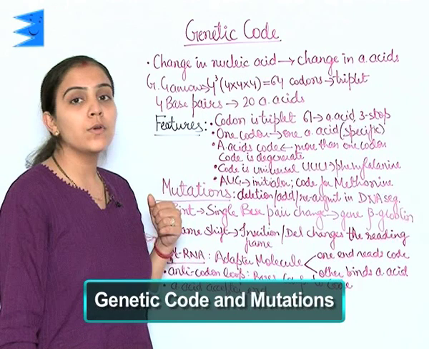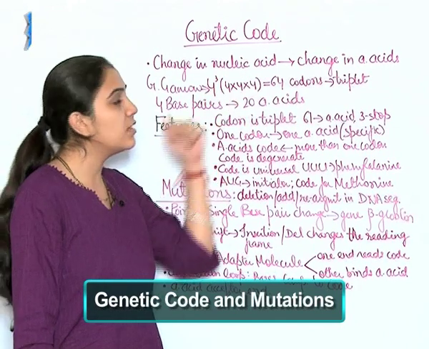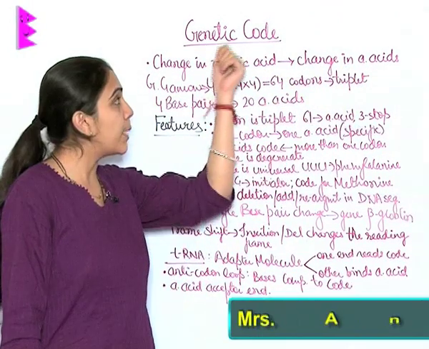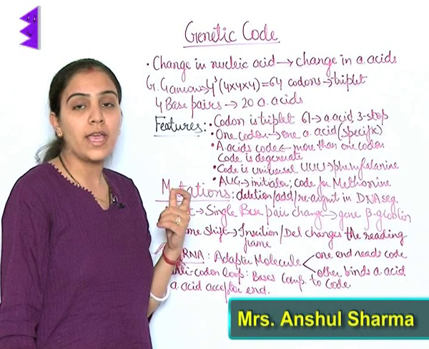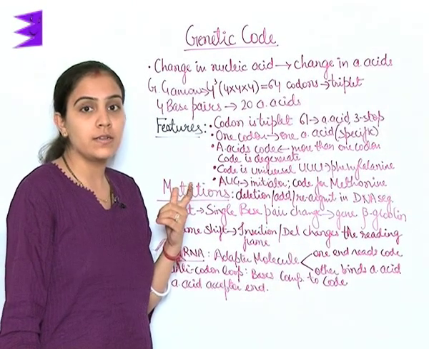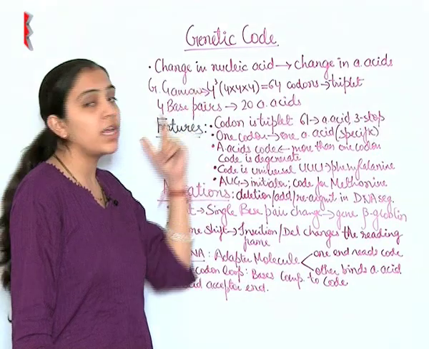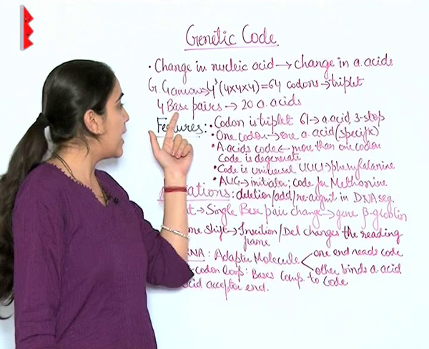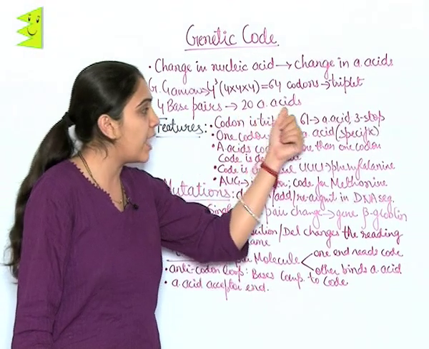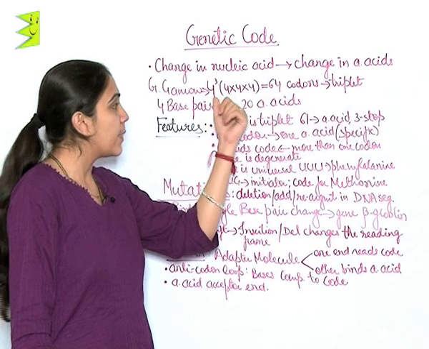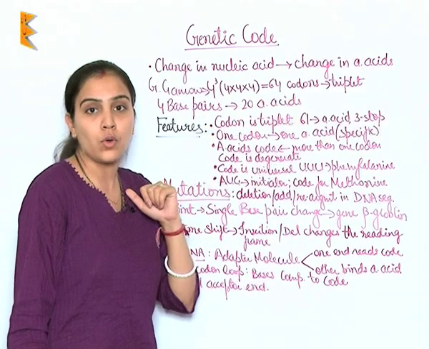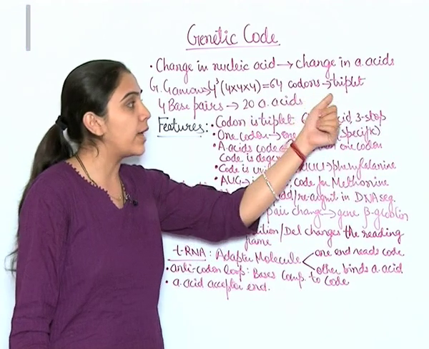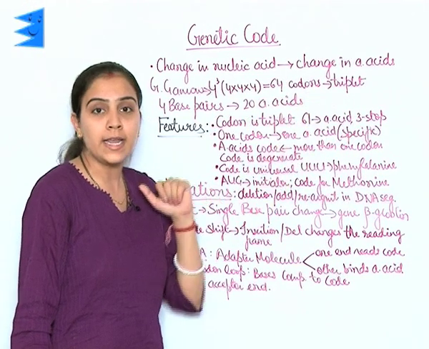Genetic code. It was believed since long that changes in nucleic acid lead to change in amino acid sequence. But to establish the genetic code, many organic chemists, physicists, geneticists and biochemists were involved together, and it was George Gamow who stated that if there are 4 bases and they have to code for 20 amino acids, then the combination will result in 64 codons, and he said that each codon consists of 3 nucleotides, that is, each codon is triplet in nature.